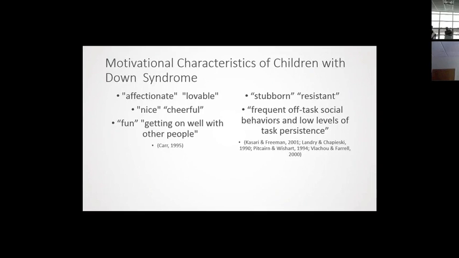So we wanted to look at some indicators of this phenotypic characteristic and how it relates to intensity. And so just an example of what these escape-motivated behaviors might look like, I have a video. This one shows one of the really unique ways of escaping tasks for individuals with Down syndrome.